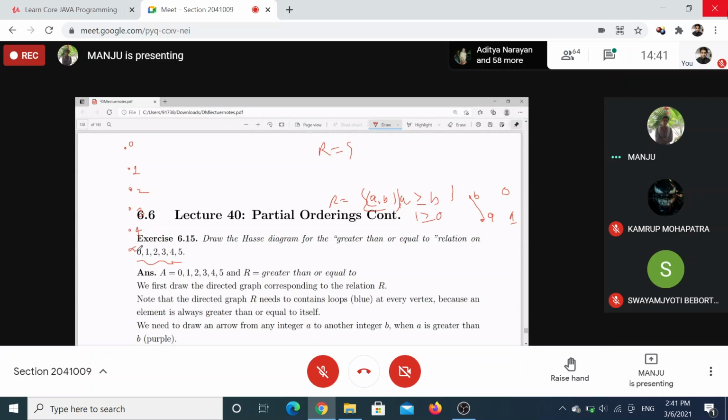Understood? Yes, A is greater than or equal to B. That's why A is at bottom and B is top. Now, everywhere there will be a loop.